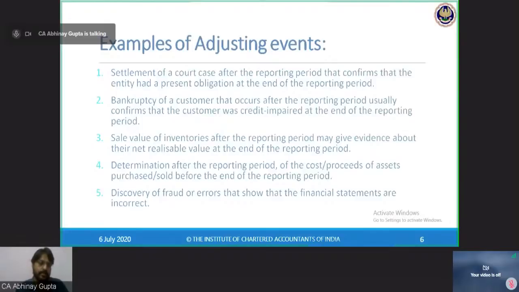Impairment loss is not a salvage value. Salvage value is what we realize after the end of the useful life of the asset, so that is the residual value. Impairment loss is the differential between the carrying amount and the recoverable amount.